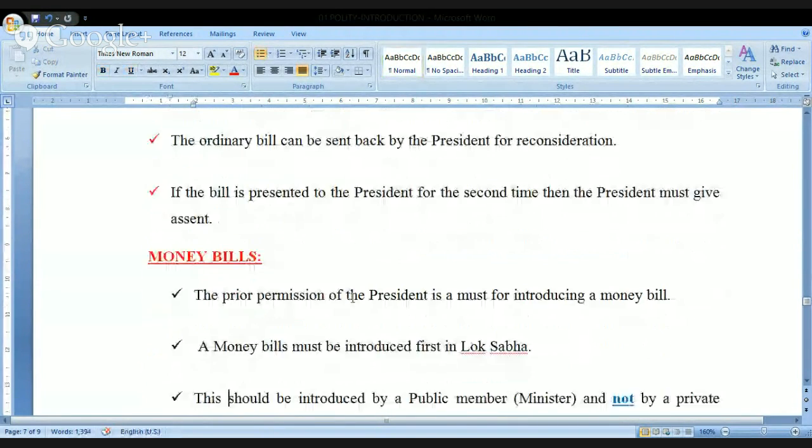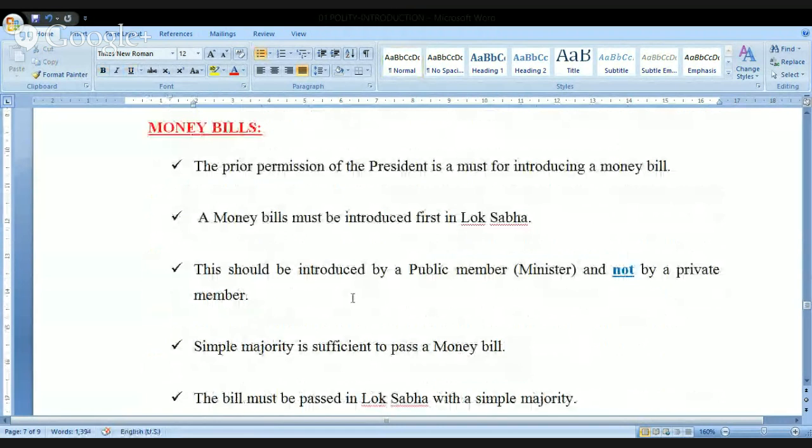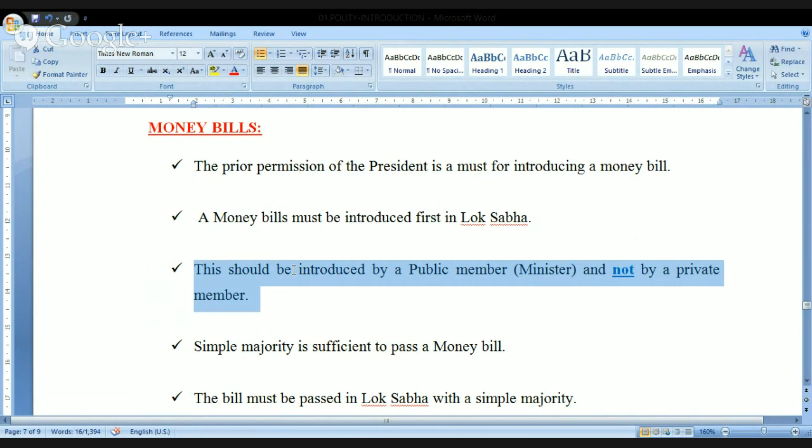Next one is the money bill. Look at this money bill. The prior permission of the President is a must for introducing the money bill. And a money bill must be introduced first only in the Lok Sabha. This is the condition. Ordinary bill you can introduce anywhere, but money bill must be introduced only in the Lok Sabha first. It should be introduced only by a public member and not by a private member. Hopefully you can understand all these points. It will be introduced only by a public member, not by a private member.